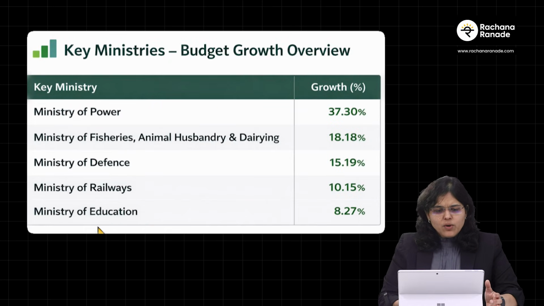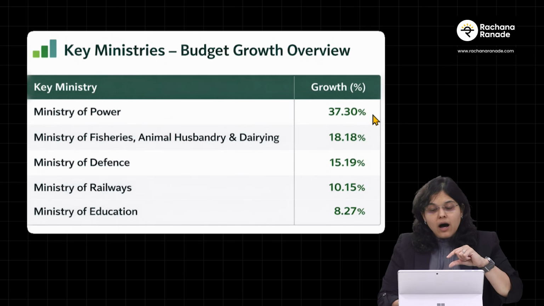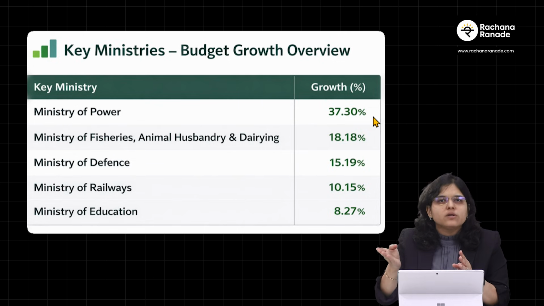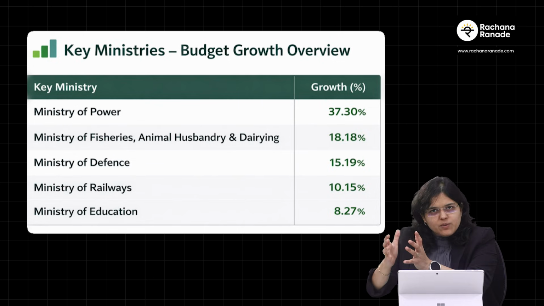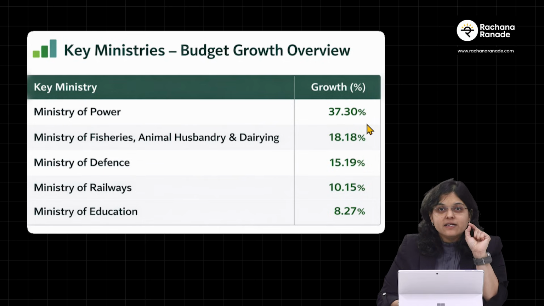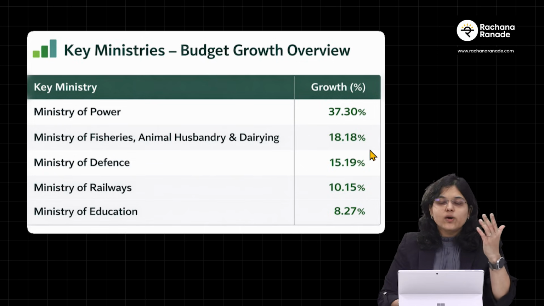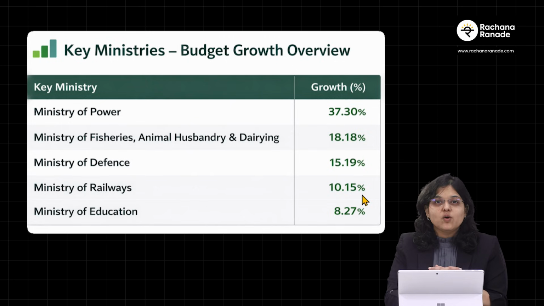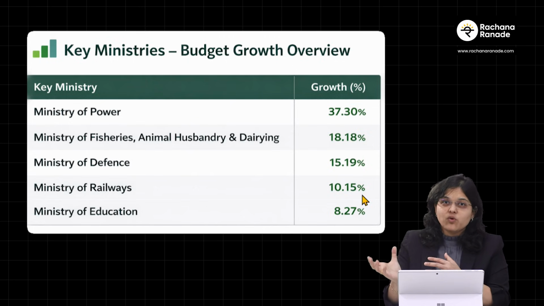Okay. If I were to understand which ministry got a higher percentage allocation, or I can say the growth, where was the growth higher as compared to previous budget, if I were to compare these two, where was the growth highest? It is the Ministry of Power which got the highest growth in the budgetary allocation at 37.3%. Second one to get a higher growth was Ministry of Fisheries, Animal Husbandry and Dairy at 18.18%. Then was Defense, then Railways and Ministry of Education ultimately. By the way, talking about railways, I hope you also heard about high speed rail corridors which are going to be announced.